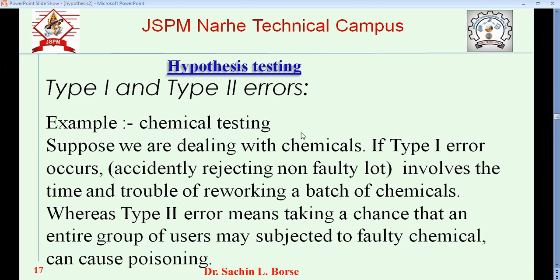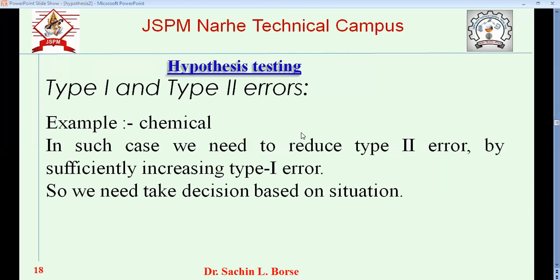I've just given one important example on chemical testing. In the chemical case, we have to sufficiently increase the type 1 error to reduce the type 2 error. So we need to take this decision based on the situation.